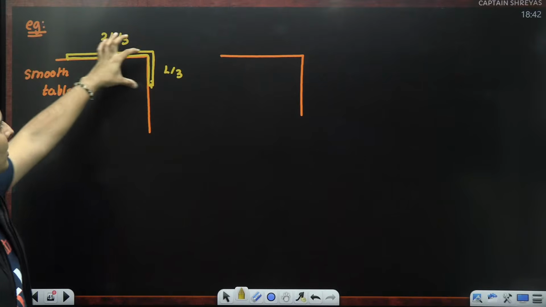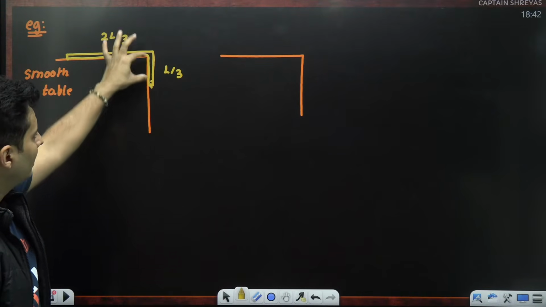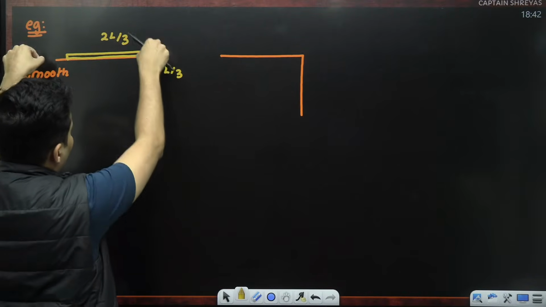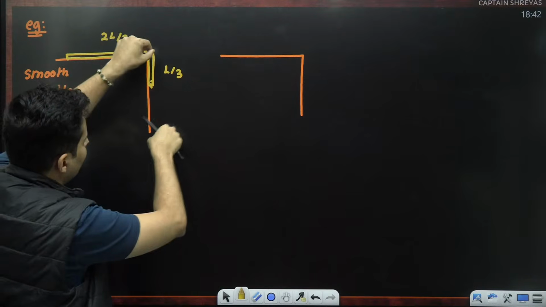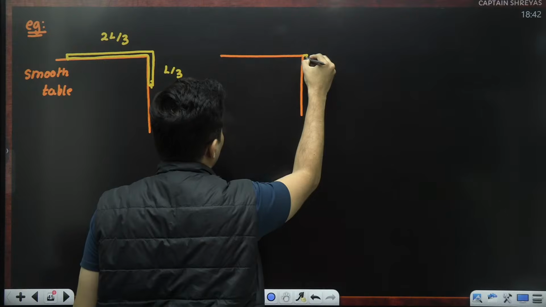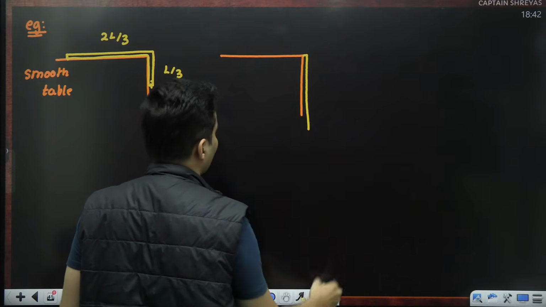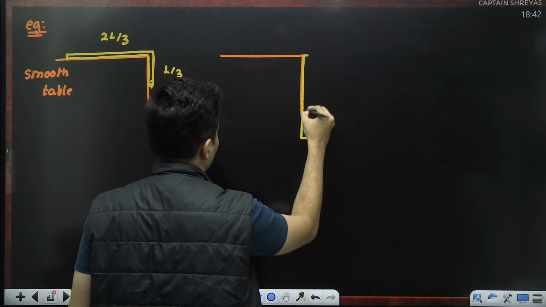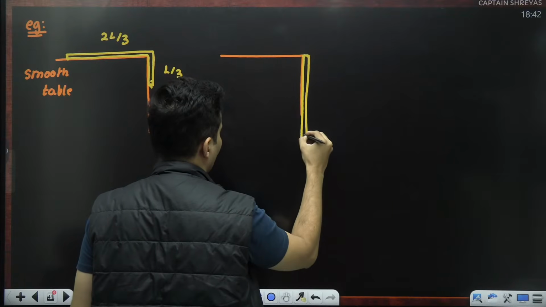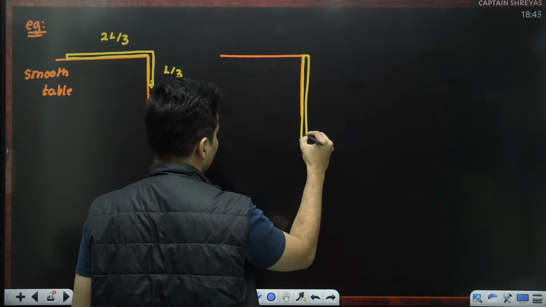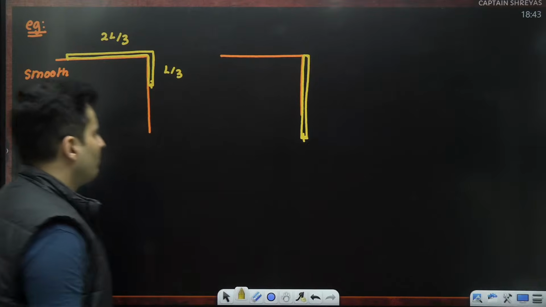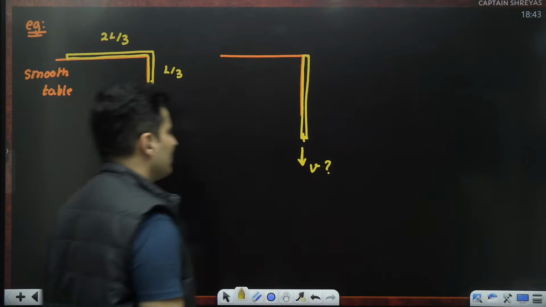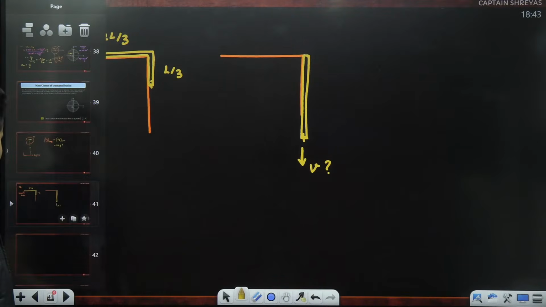You leave it. This mass will experience its own weight, so it will start falling down. Obviously, this part also has to accelerate. Then the entire chain or the rope or the snake will start going like this, and eventually you will see that entire snake will be over here like this. By the time it reaches here, obviously it has some velocity. The question is, how much is this velocity? Very beautiful question.